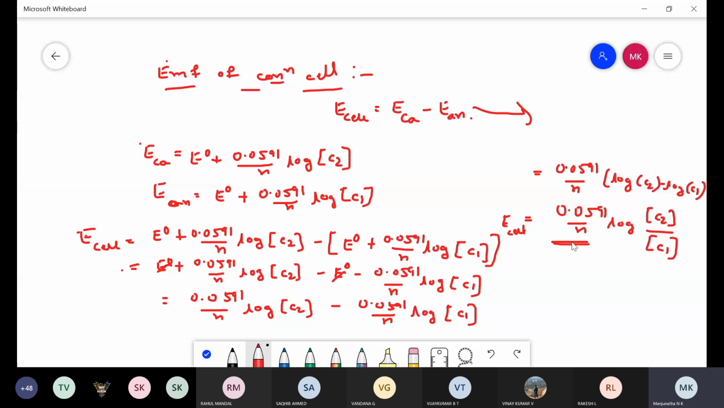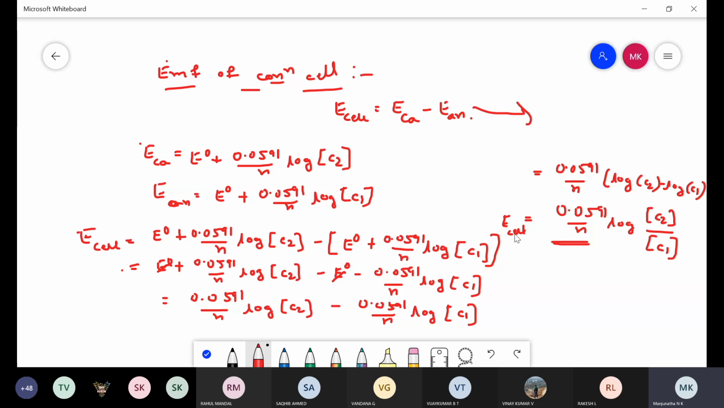This final equation you need to remember in your mind, because you have numericals on the basis of this. In the numerical, they will ask you to calculate EMF of concentration cell. Sometimes they are going to ask this n value. Sometimes they will give one concentration, either anode or cathode, and you need to calculate the other one.